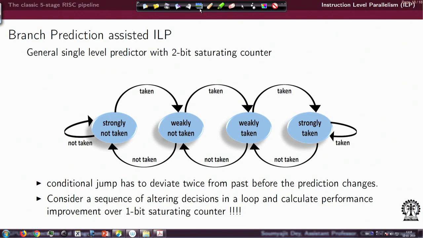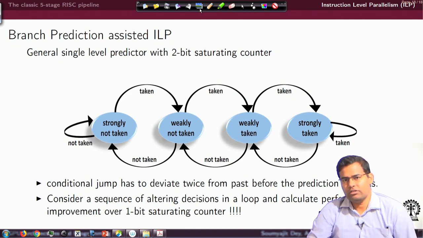So, all that a 1-bit predictor does is it just looks at the previous decision and repeats it. A 2-bit branch predictor looks at the last 2 decisions and tries to do something like that. So, this is an example of a branch predictor designed with a 2-bit saturating counter. Just to motivate why this is a good thing, first of all we have already understood earlier that there are 4 states: strongly not taken, weakly not taken, weakly taken and strongly taken.